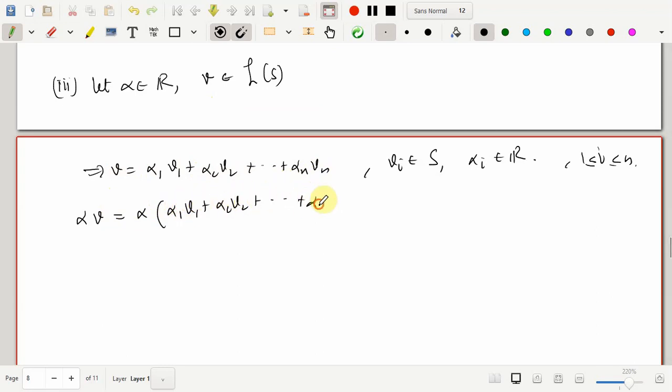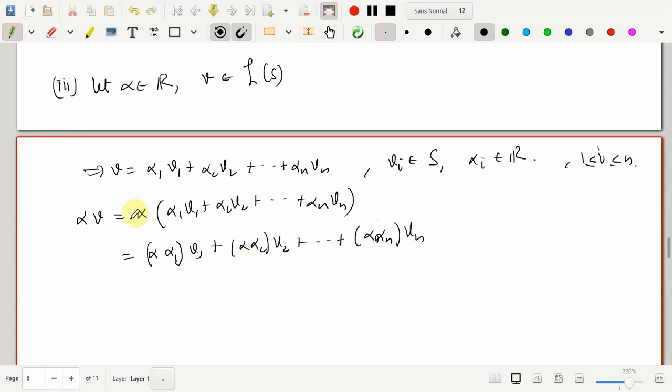Using one of the properties of a vector space, not the distributive property but something similar to it, we can write this as alpha into alpha 1 V1, and again using a property of scalar multiples, alpha into alpha 1 as a scalar into V1, alpha into alpha 2 as a scalar into V2, and this goes on till alpha into alpha n as a scalar into Vn. So the corresponding scalars of the Vi's are nothing but alpha into alpha i.